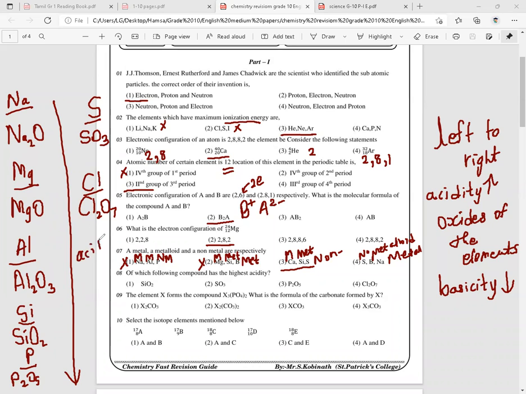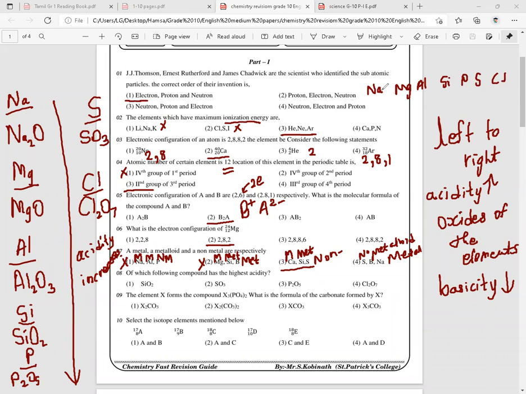What happens? Acidity increases. It should be left to right. I write it here: sodium, magnesium, aluminium, silicon, phosphorus, sulfur, chlorine.